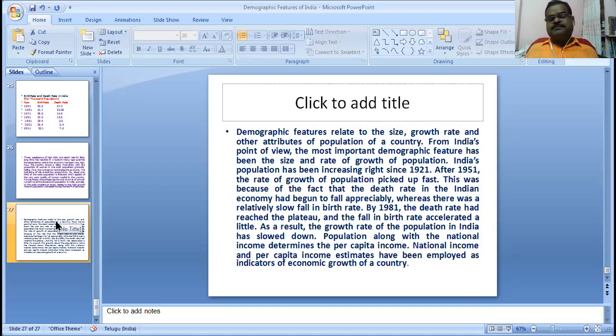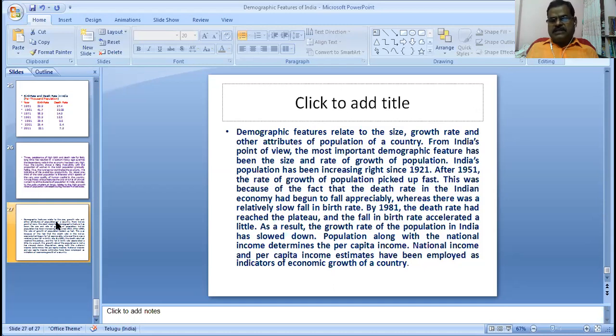India is in second place. The first is China. In worldwide population, India is second. India has 17.5% of the world's population, but only 2.4% of the area. The highlight is that India has the highest young population in the world, with the 15 to 59 working age group. That is a highlight. What is the weakness?